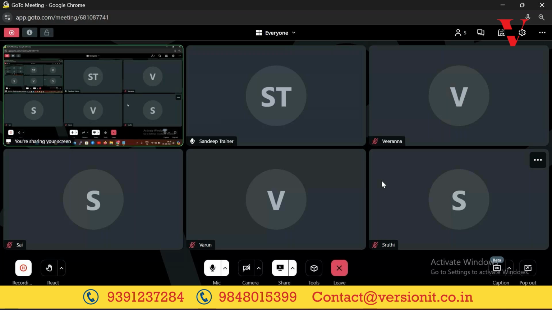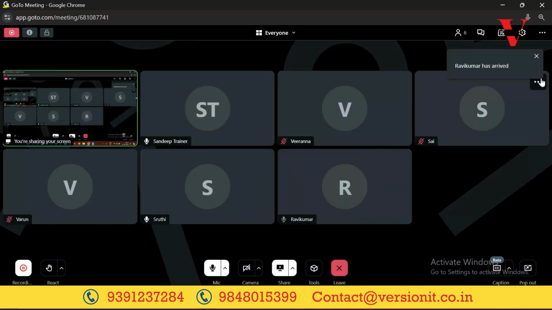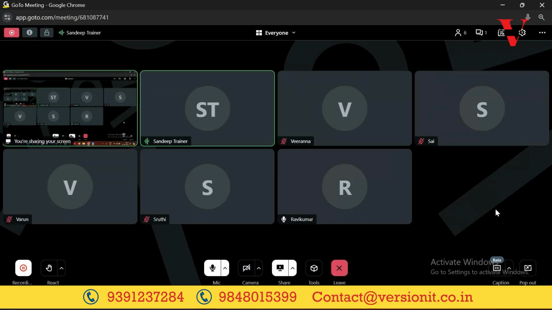Shruti, Varun, Viranna, Sai. Created, Sunny. Good, good, good. Okay, Ravi also joined. Yes, Varun also said yes. Okay, very good. So everyone created an AWS account. Type in the chat, done. Very good.